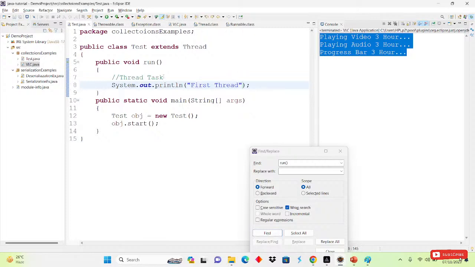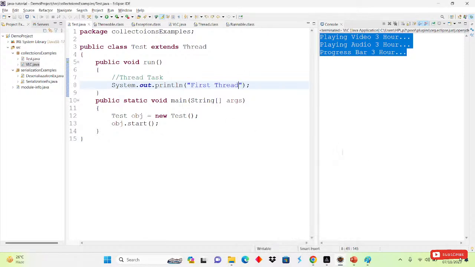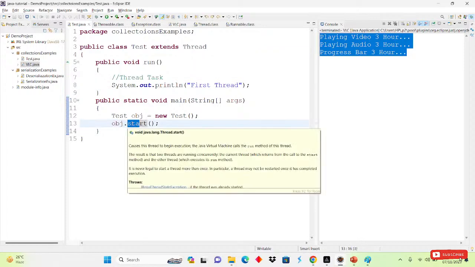If I run this now, what will be the output we will get? Does anyone know? See here, here is the run method and we are calling the start method. So what will be the output we will get? Does anyone know?